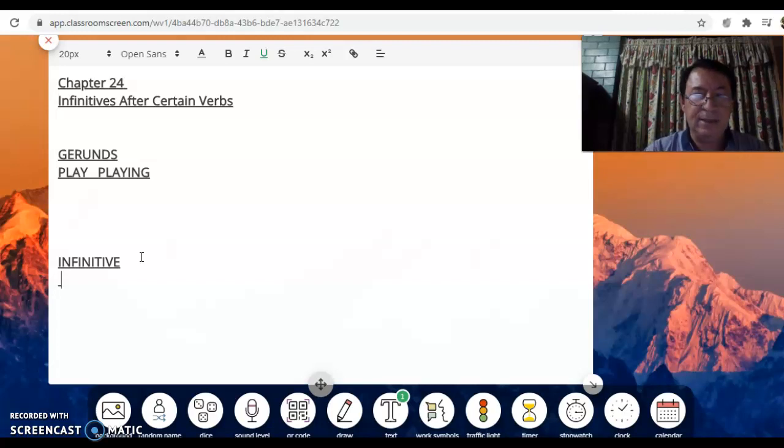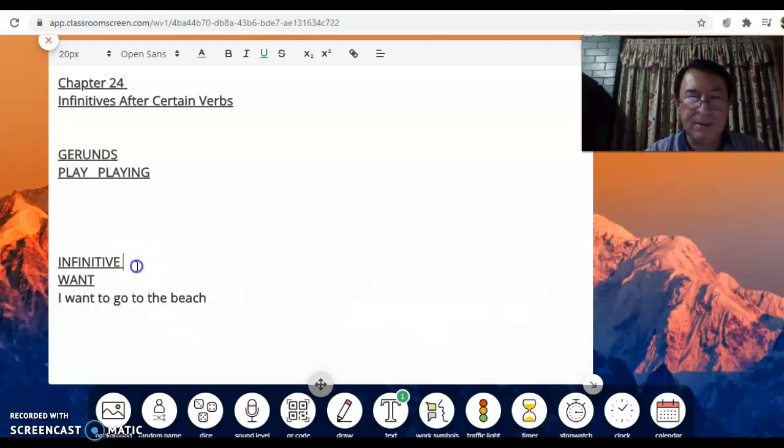For example, I had in this case the verb want, and I can say as an example, I want to go to the beach. Okay, in this case, here the infinitive is to go. Okay, if you see, after want, you have to use an infinitive. Okay, there is a list of verbs where you can use only infinitives after them.